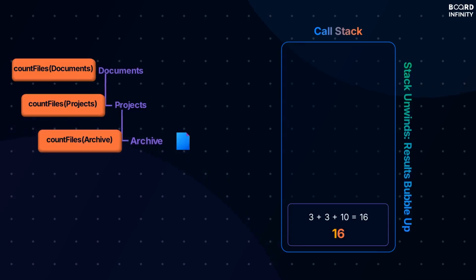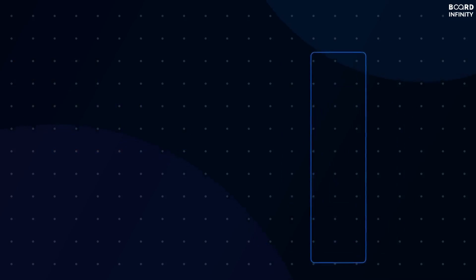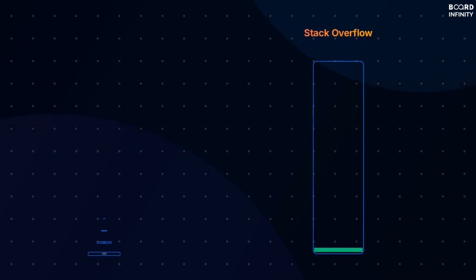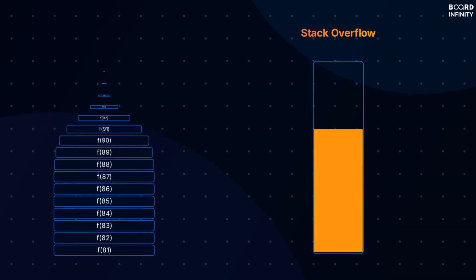This demonstrates how the call stack grows downward as we dive deeper into recursion, then collapses upward as results bubble back to the initial call. Understanding this dynamic process is key to grasping how recursion manages its execution flow. The call stack is why recursion uses more memory compared to iterative approaches like loops. Each function call requires a new stack frame, consuming valuable memory space.